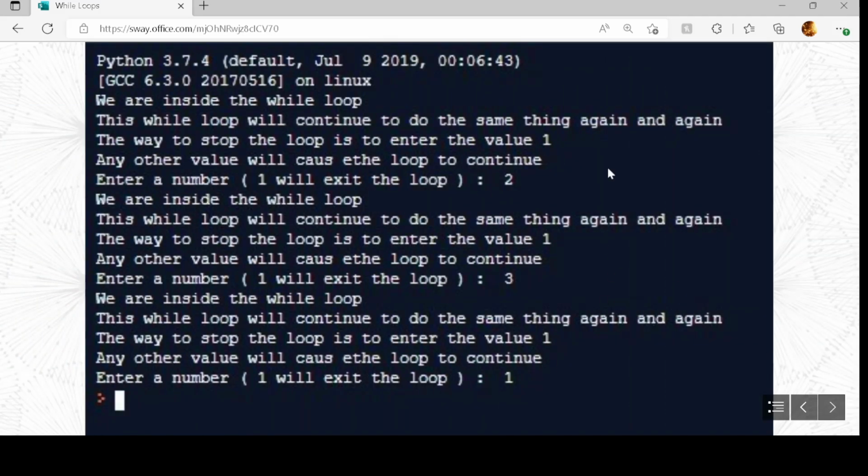So this is an example of the code running. It just runs again and again and again until number 1 is pressed, and then, as you can see, it just stops.